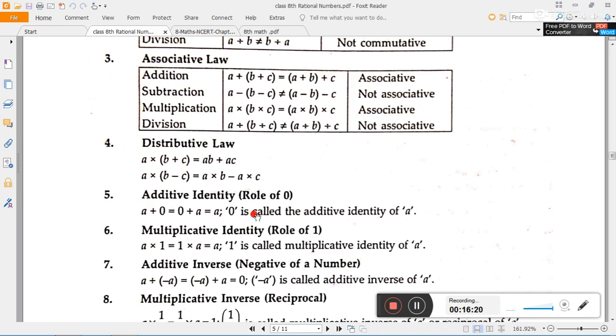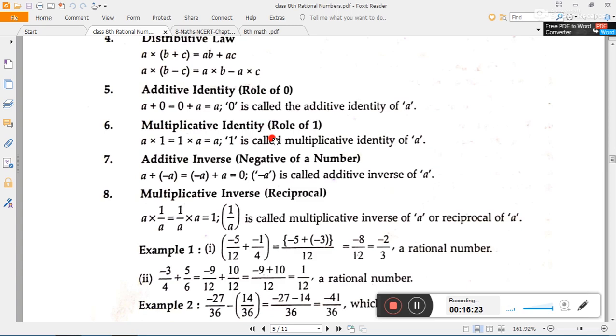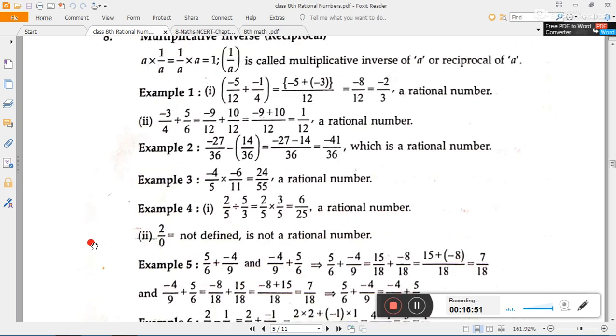Additive identity is 0, multiplicative identity is 1. We get the additive inverse of every rational number just by changing the sign. For the multiplicative inverse, we swap it, making the numerator the denominator and the denominator the numerator. Sometimes the multiplicative inverse is also called the reciprocal, which is given in brackets. Here some examples are given that we can solve.